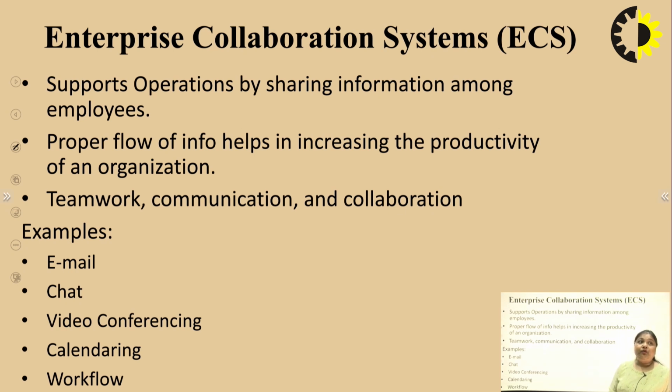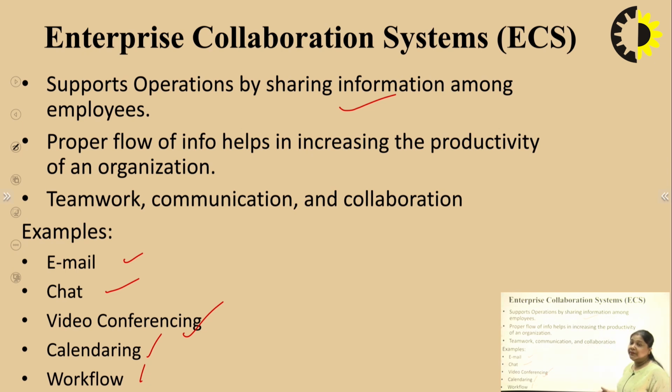Next is enterprise collaboration system. It supports operations by sharing information among the employees. So how can information flow in an organization? By means of email or some WhatsApp messages, or they can use chat within an organization to communicate from one employee to another by using all these apps.